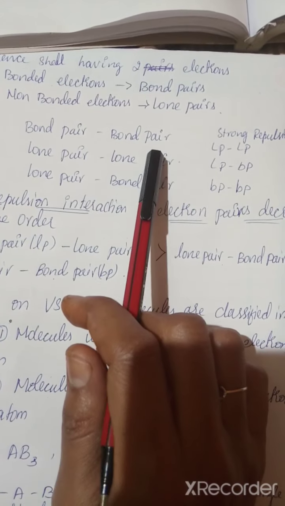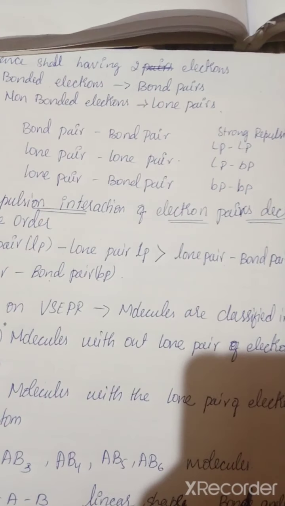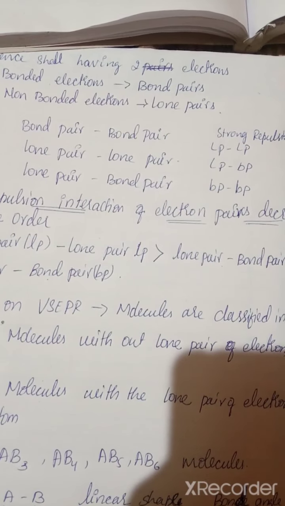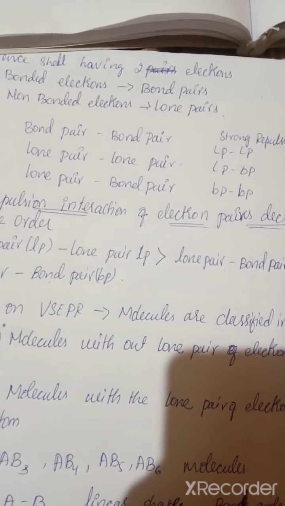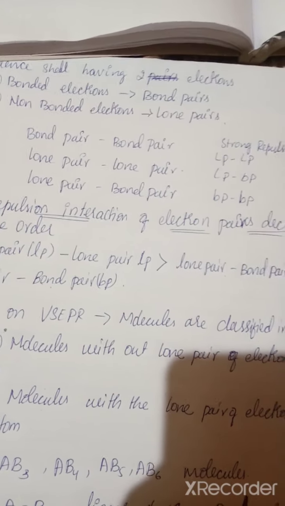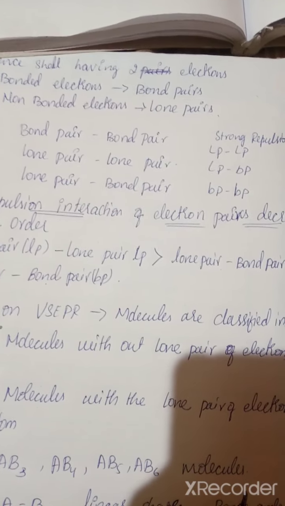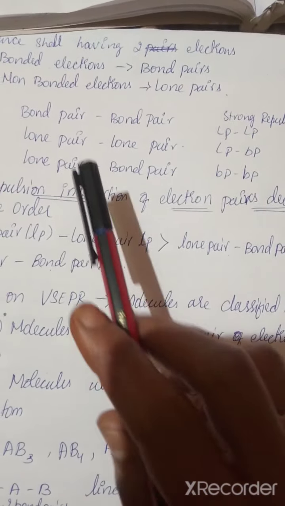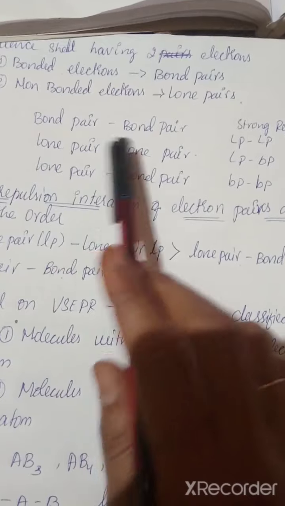Bond pair and bond pair. We know that in bonded pair electrons we have only bond pairs. For example, take beryllium chloride. In beryllium chloride you can see two bond pairs, that is bond pair and bond pair. What about the repulsion?